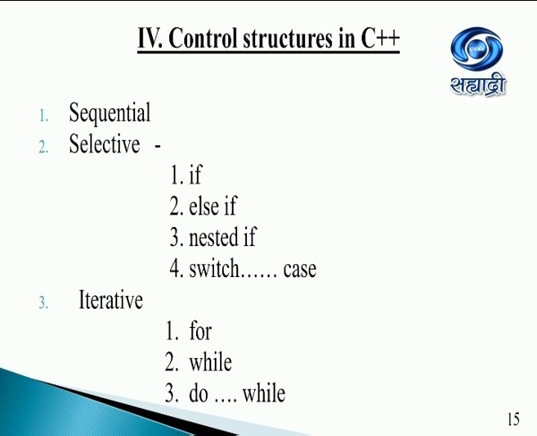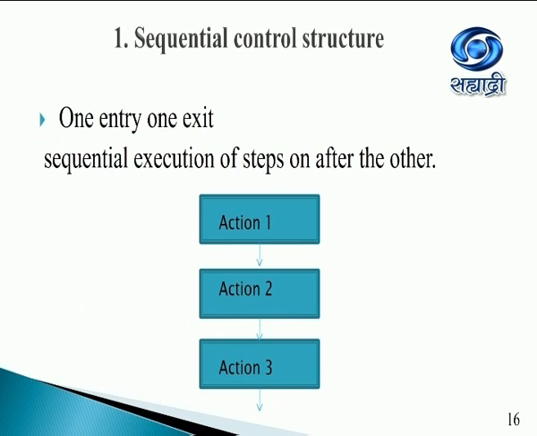Next one is the control structures. Control structures are grossly divided into three parts: sequential, selective, and iterative. Sequential is one entry and one exit.